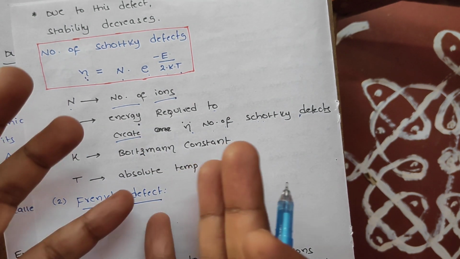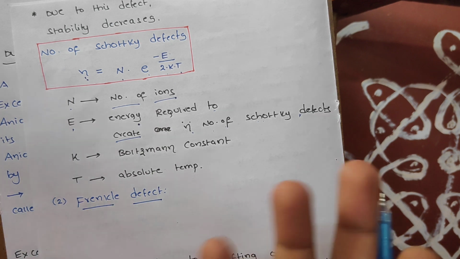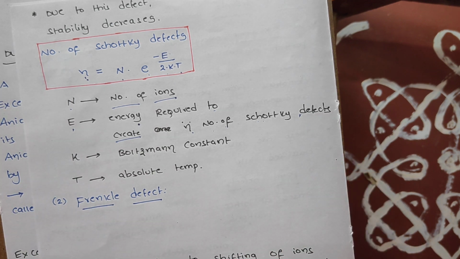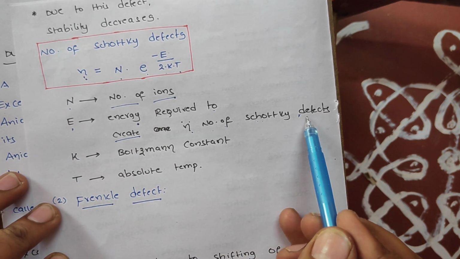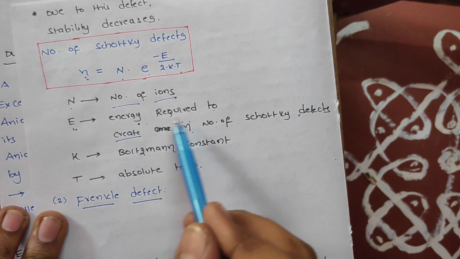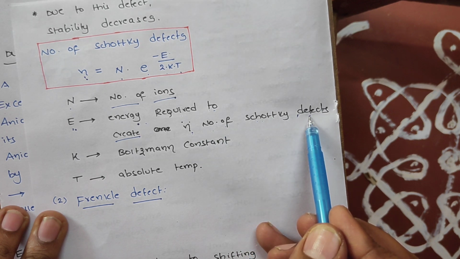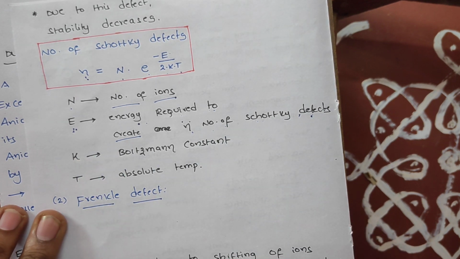If we supply some energy, the ions gain that energy and escape from the lattice position, and we observe that some of the ions are missing. So Schottky defect arises if and only if we supply some energy, and that is what we call the required energy.